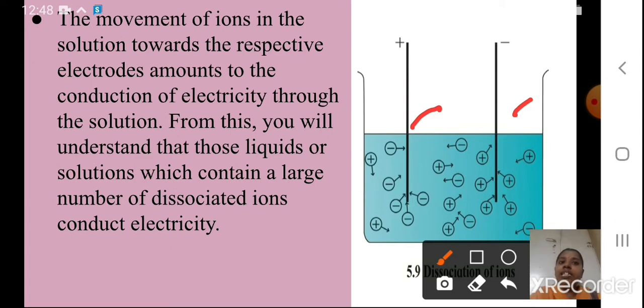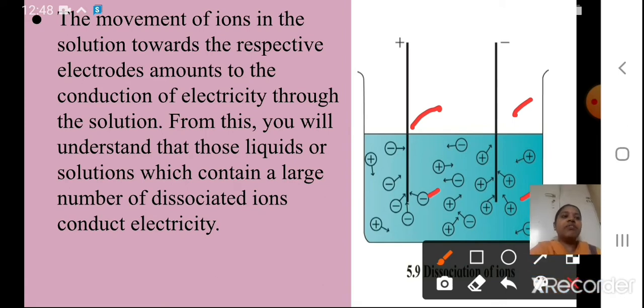From this you will understand that those liquids or solutions which contain a large number of dissociated ions, like this minus and plus, conduct more electricity.